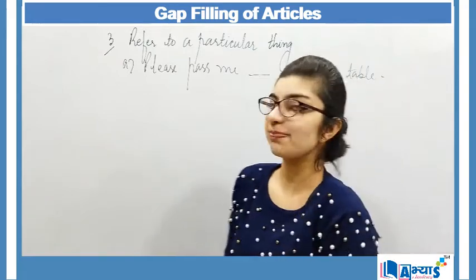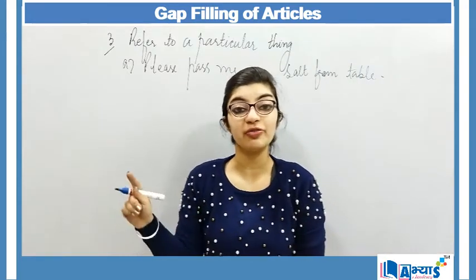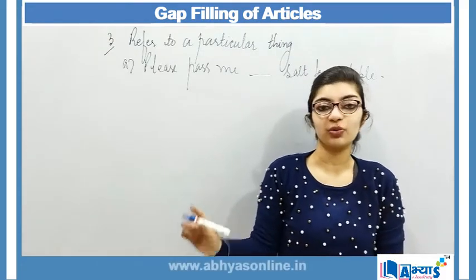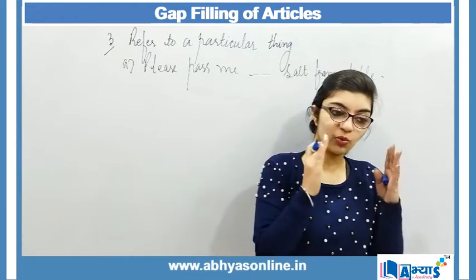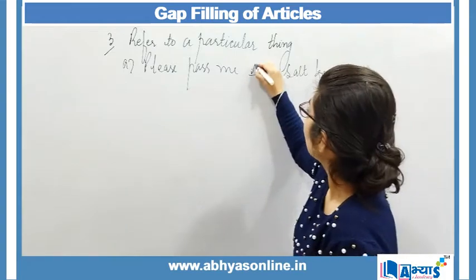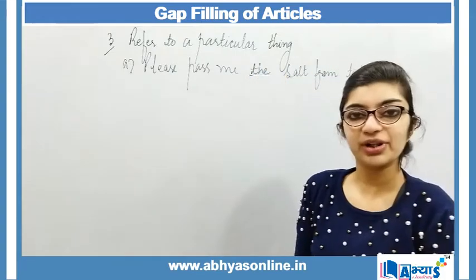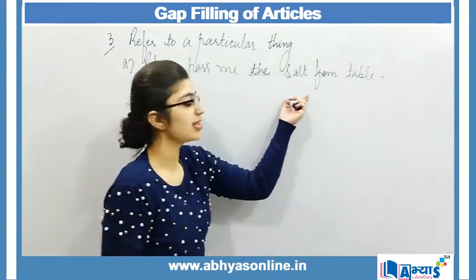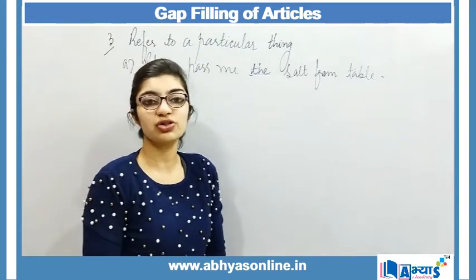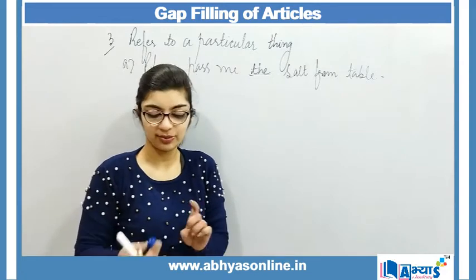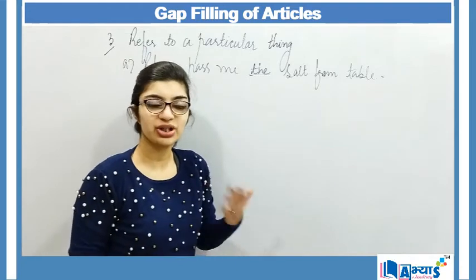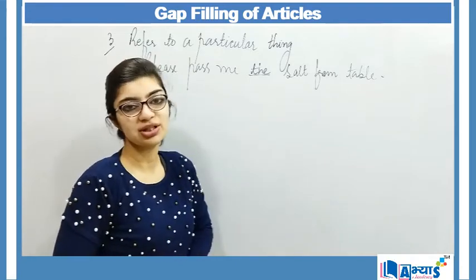When I say please pass me the salt, now I am referring to a particular salt, where on the table only one type of salt is present. So I will say please pass me the salt. Even if it is singular, well, if I talk about salt or sugar, then salt and sugar are uncountable nouns, so definitely we do not use a or an before them. Left is the, so if you take it in that way, again we have to use the over here.